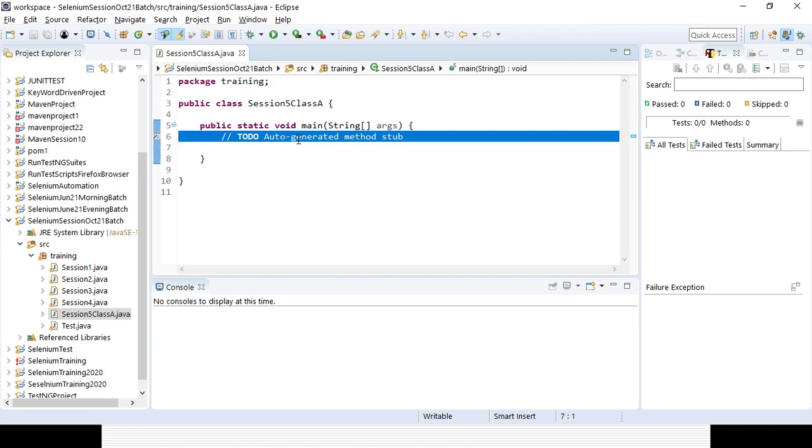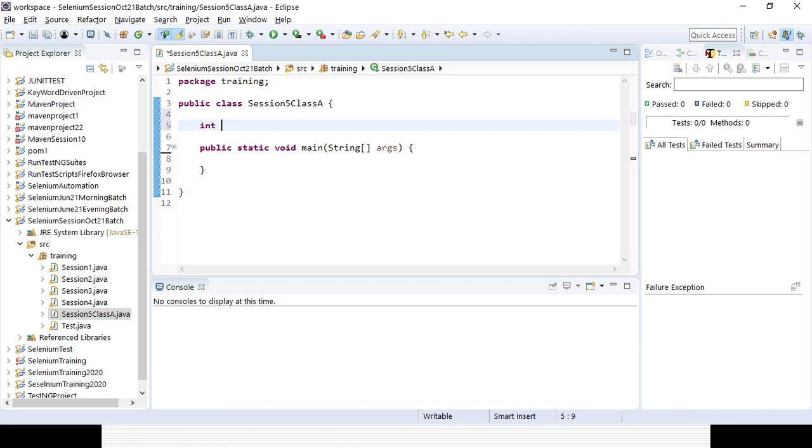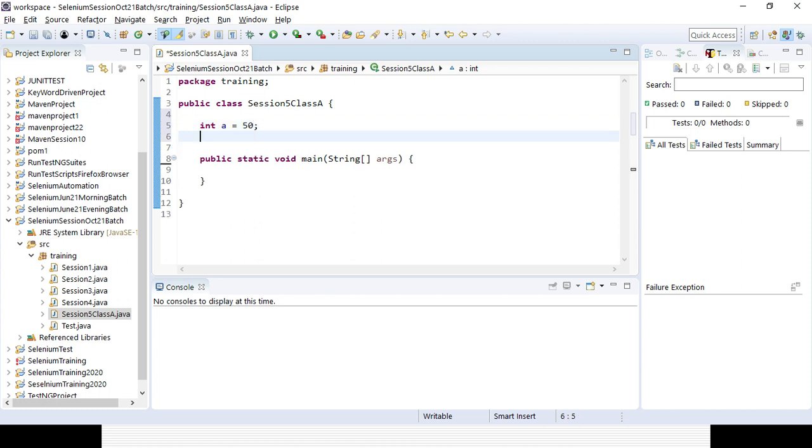So here at the class level I can declare some variables, say integer a equal to 50. And I will be creating a method. This is the access modifier public, this is the return type void, and I will be creating a method called add. Here I can give some variables, say integer i, integer j, integer k.